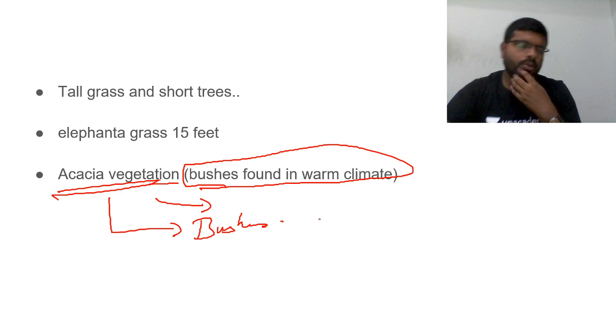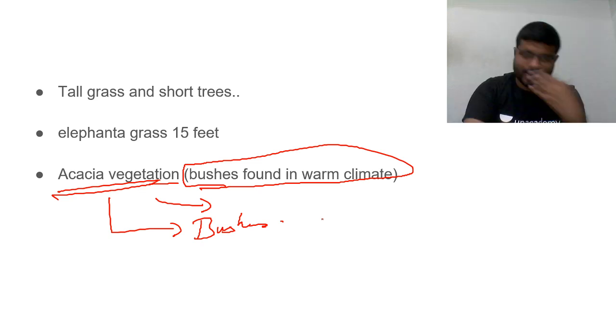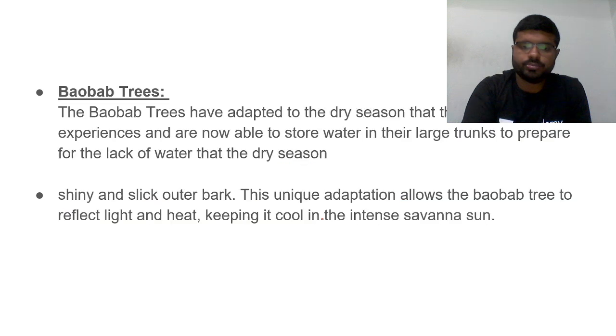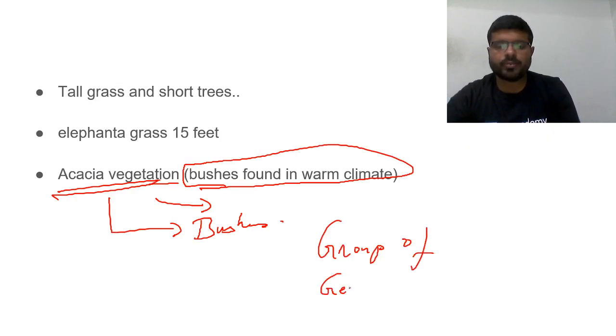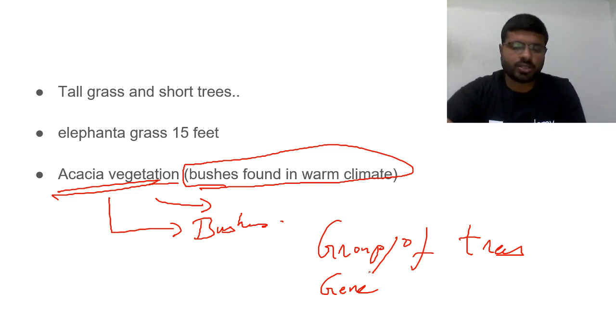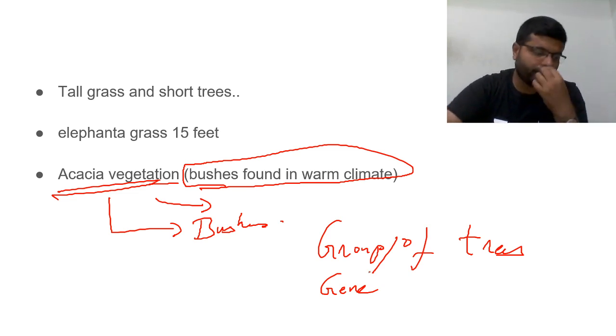It is a group of trees. A group of trees found in Africa is called acacia. So what is acacia? A genus of trees. A genus of trees which are found in Africa is called acacia. It is nothing but this type of bushes.